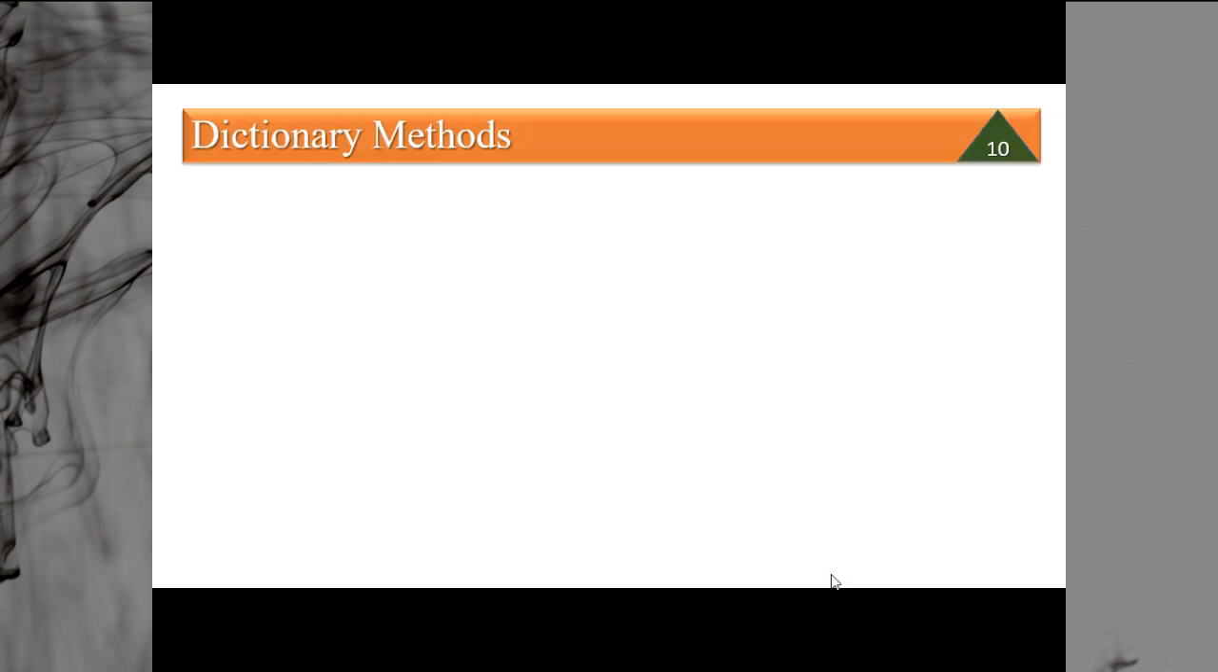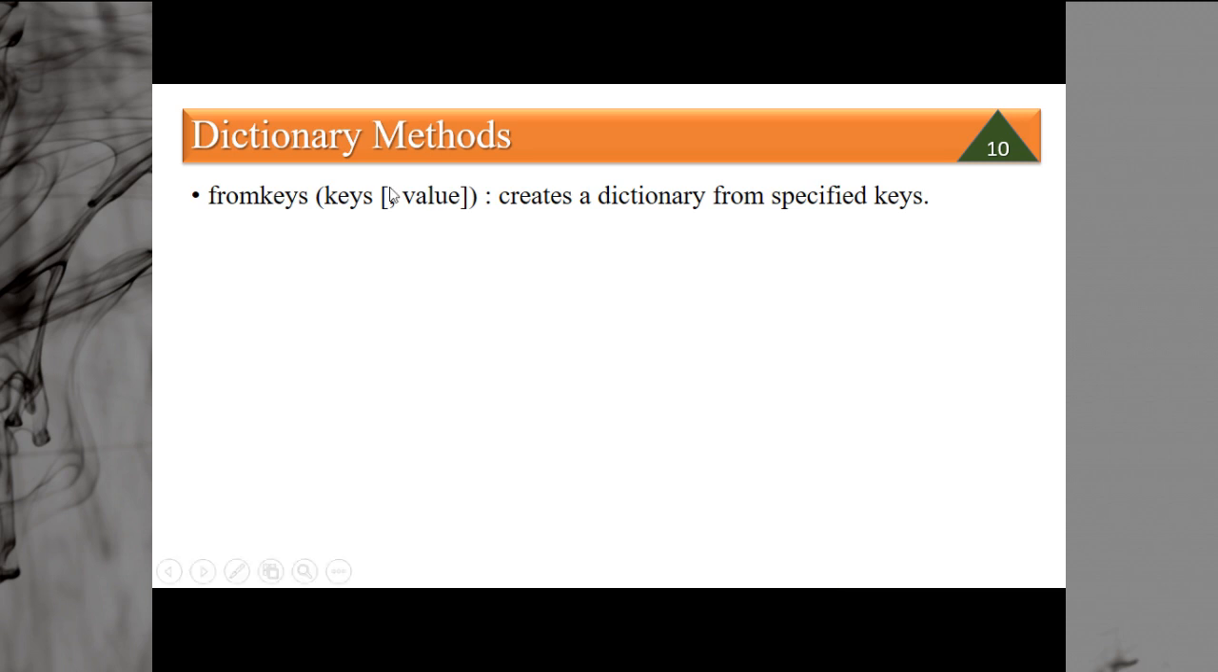So some more functions, like one of the functions is fromkeys. It creates a dictionary from the specified keys. Whatever keys you are specifying, from those keys it creates a dictionary, and you can specify the value. If the value is not provided, it by default takes None, and if the value is provided, that value is assigned to all the keys.